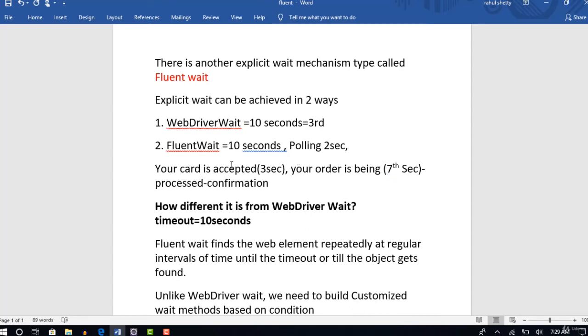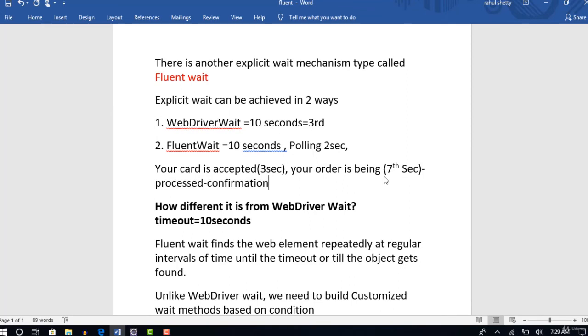So when the card is accepted, it still loads for some time. It will wait for the message "your order is being processed." Thereafter only will it show the confirmation page. But when I actually put a wait to look for this, there is one more message coming before that, and it's assuming that this is the real one, and then it is proceeding to the next step, which is wrong, right? Because it's still loading.